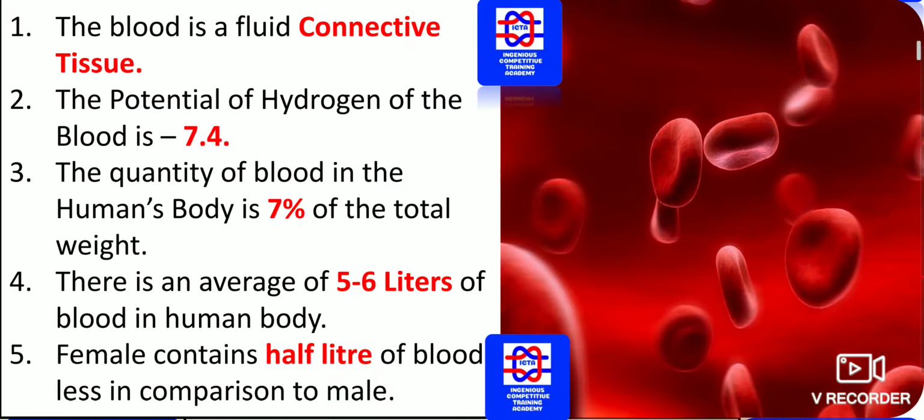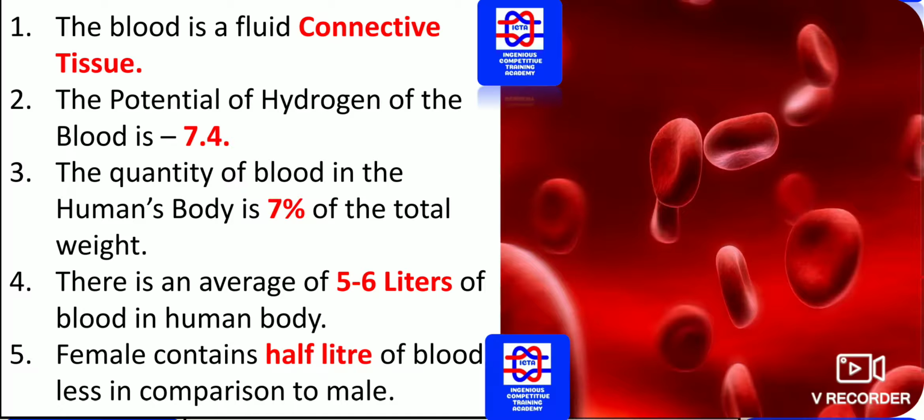Blood is a fluid that is one type of connective tissue. You should know blood is one type of what? It's a connective tissue. The potential of hydrogen, that is the pH value of the blood, is a very important question you will be asked in various examinations. That is 7.4 is the pH for human blood.